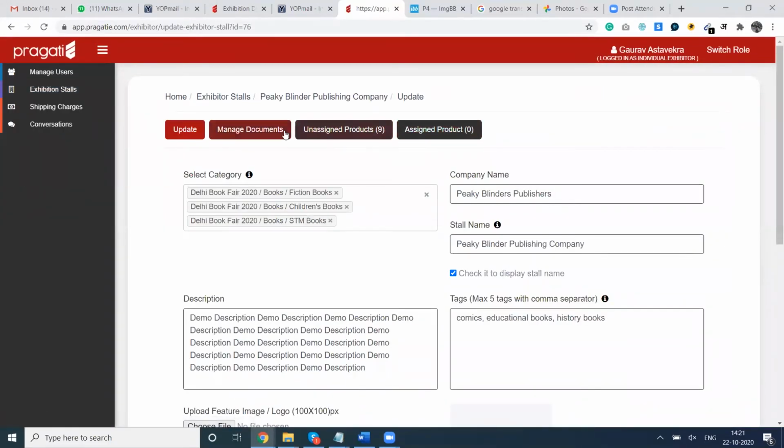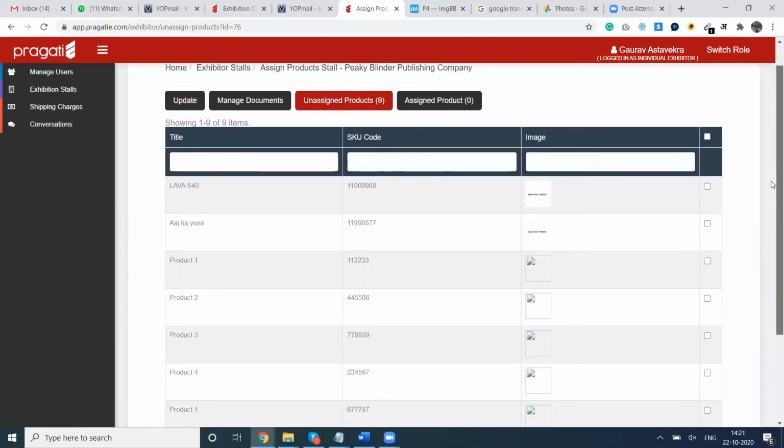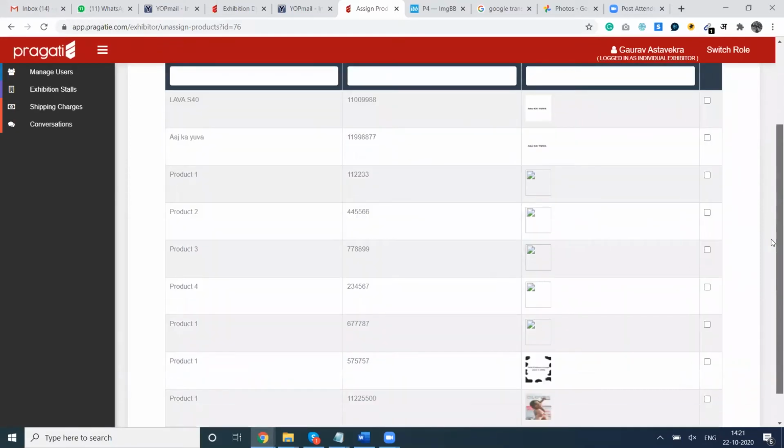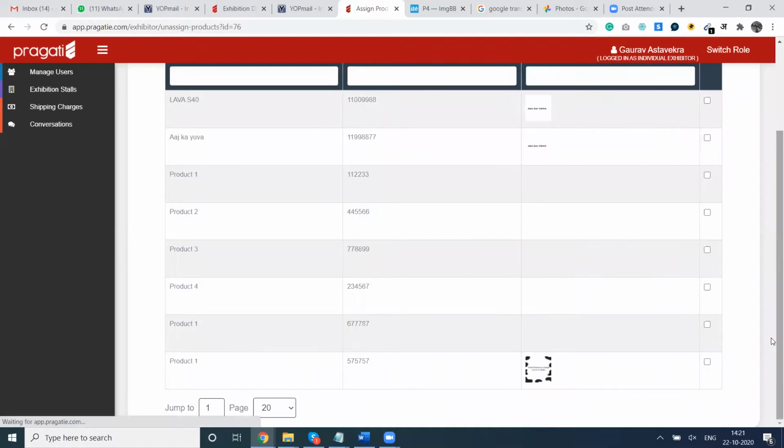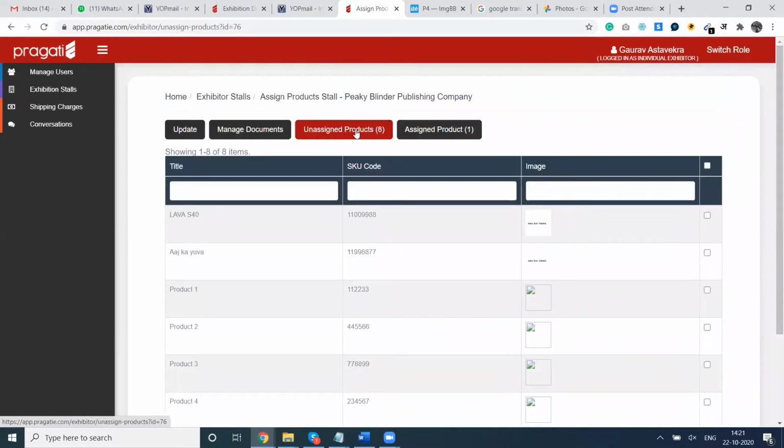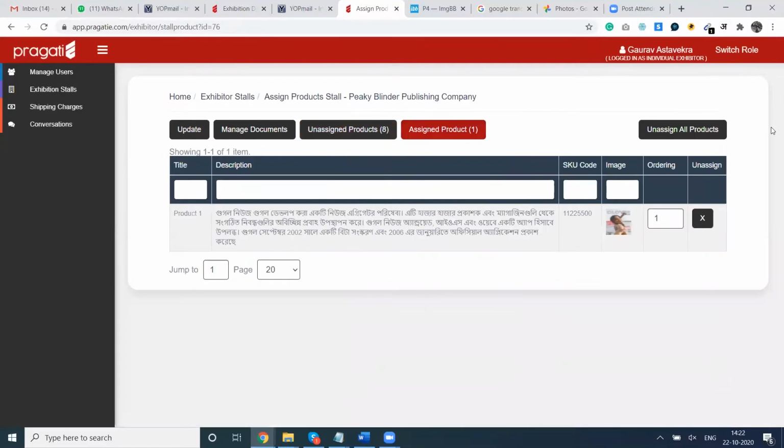There are two buttons you can see: unassigned products and assigned products, where assigned products means the number of products which you have assigned to this particular stall. Right now it is 0 because no product has been assigned to this stall. We will go to the unassigned products, the list of all the products, and select the product we just uploaded, which is this one. Now you can see out of 9 total listed products, unassigned are 8, and 1 is assigned to this stall. In the assigned product list, you can see the product is now available here.